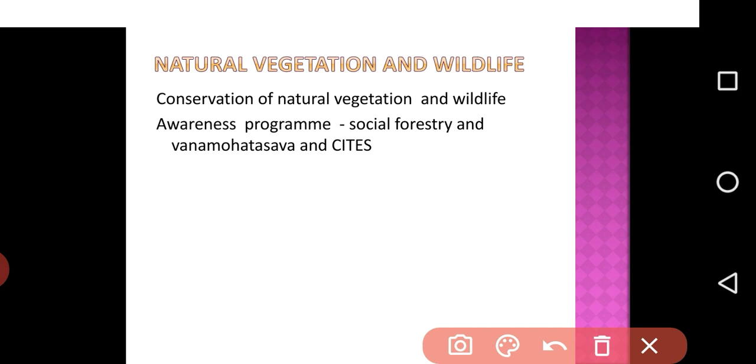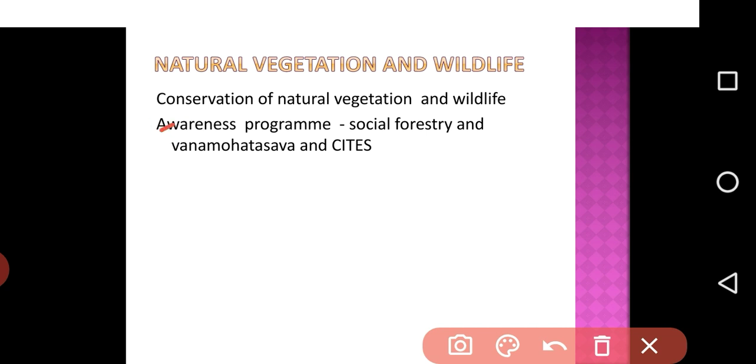Sometimes changes of climate and human interference can cause the loss of natural habitats for plants and animals. Human interference such as deforestation, soil erosion, construction activities, forest fires and natural calamities are also causes of loss of natural vegetation and wildlife. The government has also taken steps to conserve natural vegetation and wildlife.